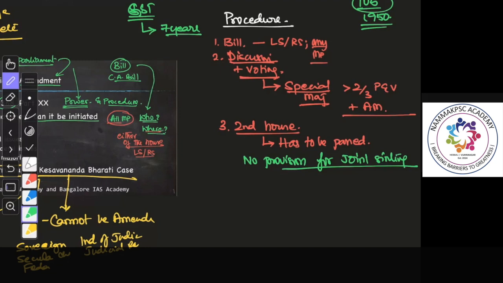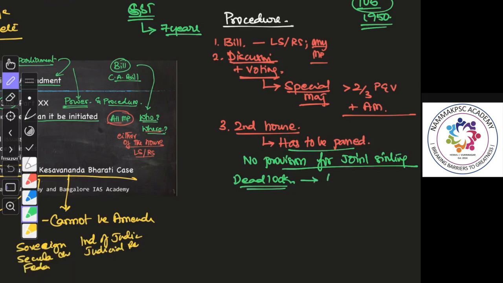So what I'm trying to reiterate here is that both the houses have equal power for the passage. There is no provision for a joint sitting when there is a deadlock. I told you about deadlock when we discussed the ordinary bill. When there is a deadlock, the bill comes to an end.